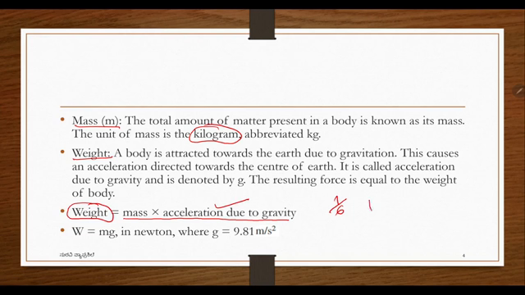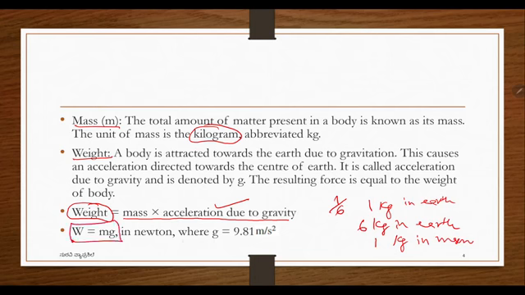Better you can say, if you are having 6 kg on earth, it will be 1 kg on the moon. So 1/6 of the weight. W is equal to mg in Newton, where g is equal to 9.81 meter per second square. That is the acceleration due to gravity. This is exactly, in fact, 9.80665, that we are rounding off to 9.81 meter per second square.